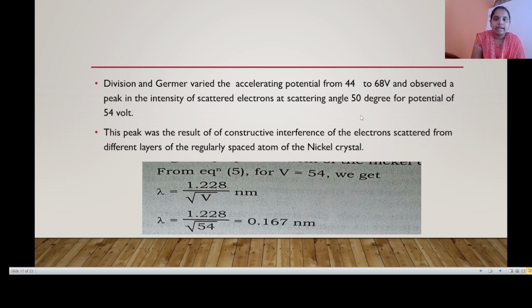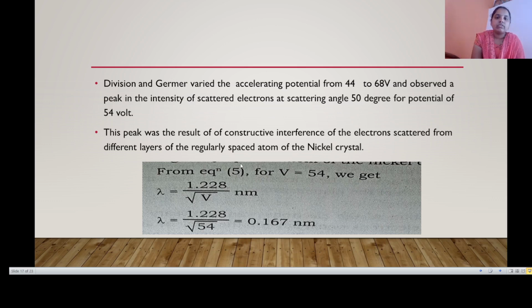Here the scattering angle is 50 degree and the potential is 54 volt. Davisson and Germer varied the accelerating potential from 44 to 68 volt and observed that the electrons are scattered at angle 50 degree and at potential 54 volt. This peak was the result of constructive interference of the electrons scattered from different layers of regularly spaced